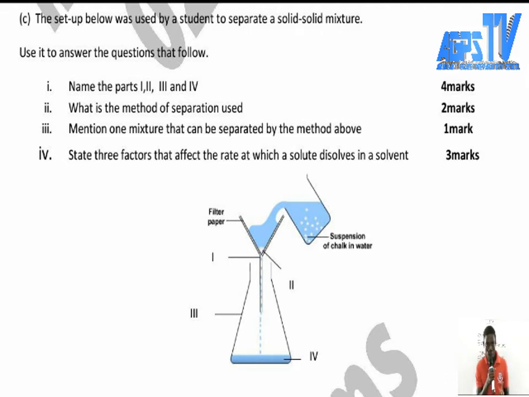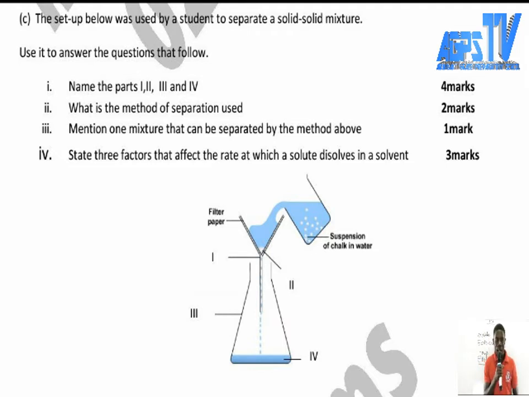So this one is 4 marks. Look at the marks over there, which means that if you were able to label one, you get 1 mark. Now, what is the method of separation used? This one, the answer is just simple, just one answer. If you're able to write it there, you get your 2 marks.